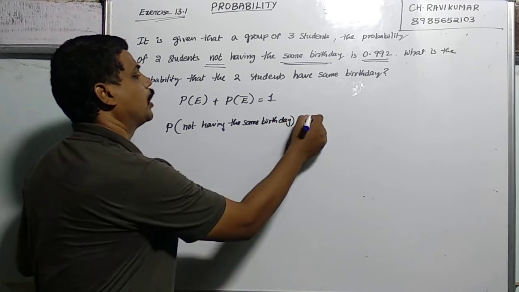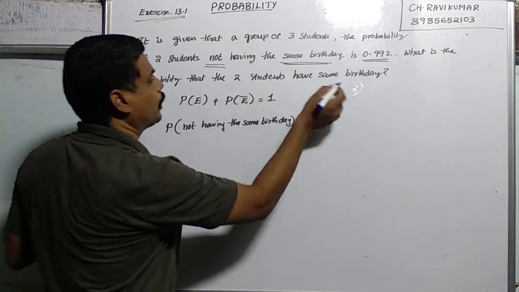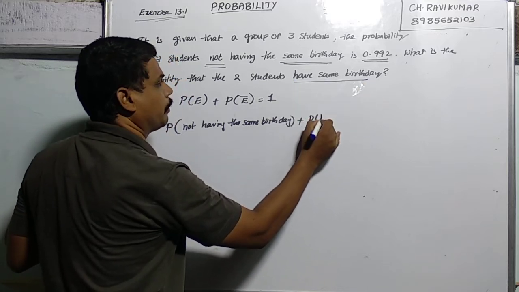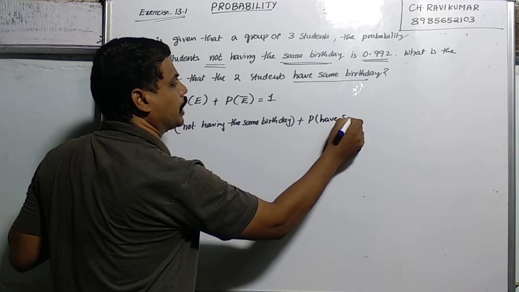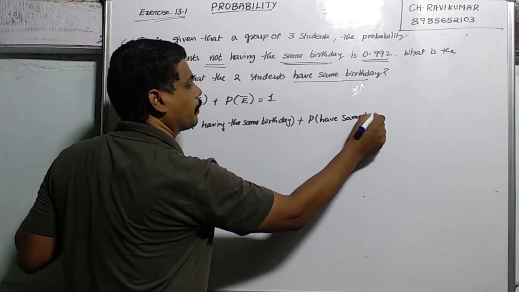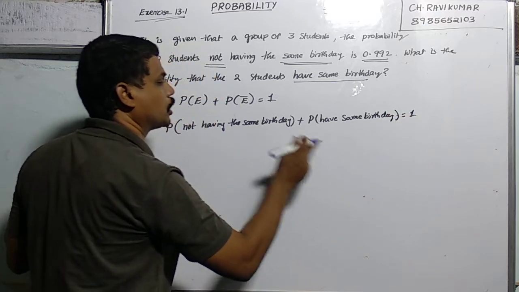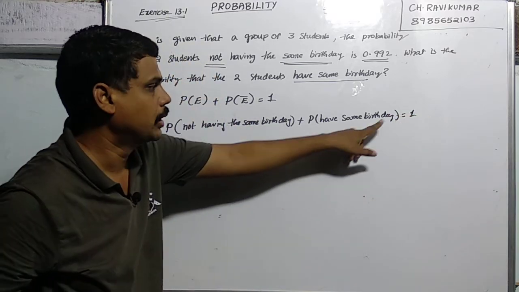Plus P of the two students having the same birthday is equal to 1.